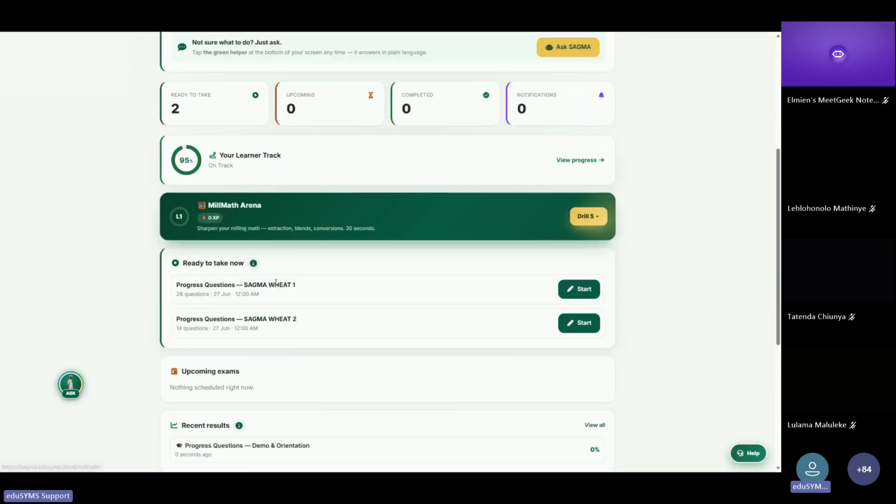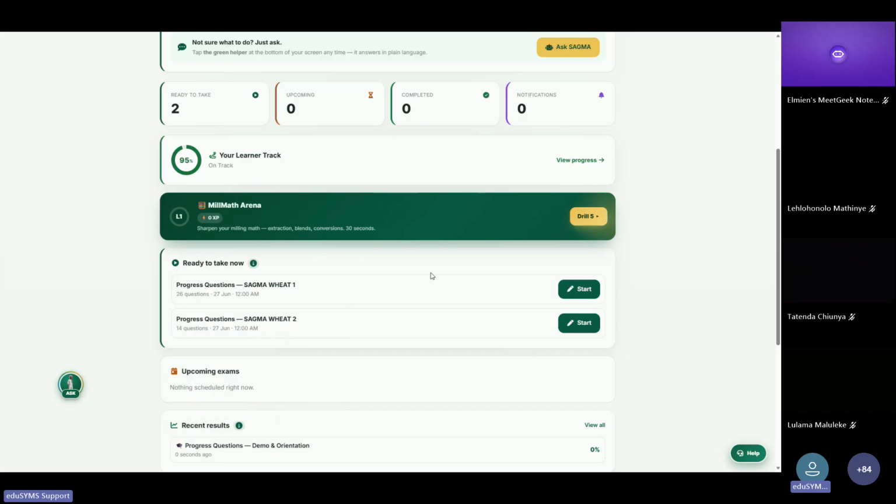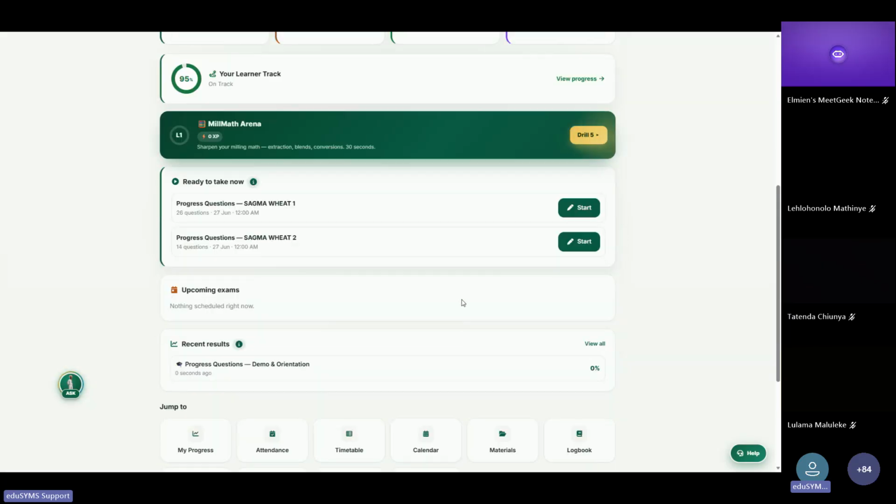Then after that, on the dashboard or on the student hub, it will also show you things that are ready for you to take. Again, wherever you see an eye icon, you always have to move your mouse over it, then you can actually read what is there. So if there's anything for you to take, you are able to start from the main dashboard. So I'm showing you these things so that when you get into the platform, you are provoked and you are able to go through certain things. Then you can also give us feedback on what works for you and what does not work. Then we can all work together to improve the experience.